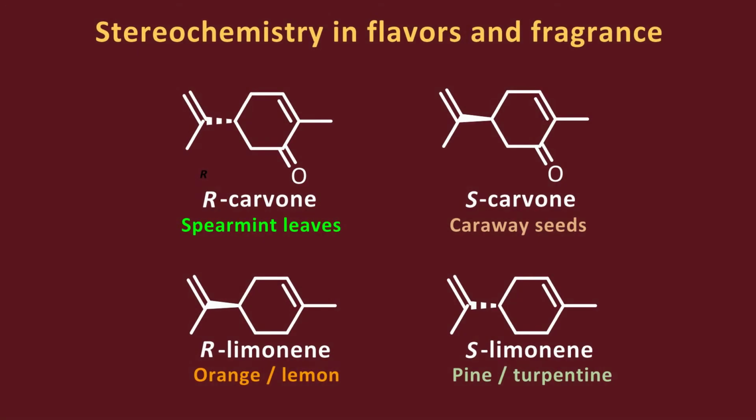Picking the correct stereoisomer is important in the flavor and fragrance industry too. R-carvone is found in spearmint leaves and has a sweet and minty scent. Its mirror image, S-carvone, found in caraway seeds, has a spicy, earthy smell and is added to rye bread and other baked goods. R-limonene, found in lemon and orange peels, has a citrus smell, while its enantiomer, S-limonene, has a pine or turpentine smell.